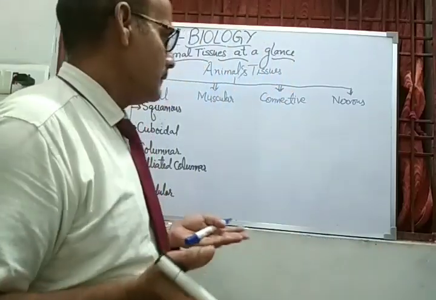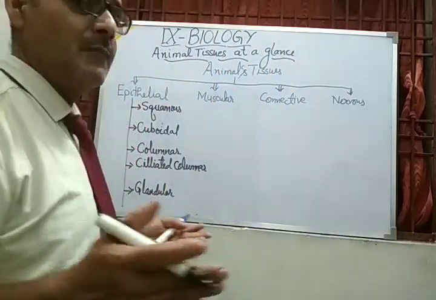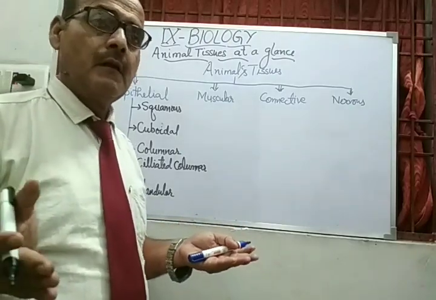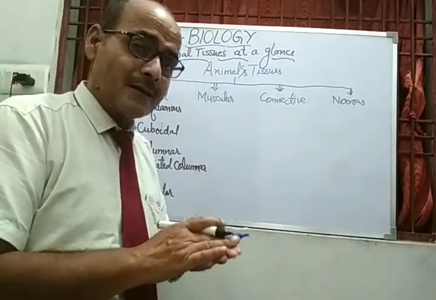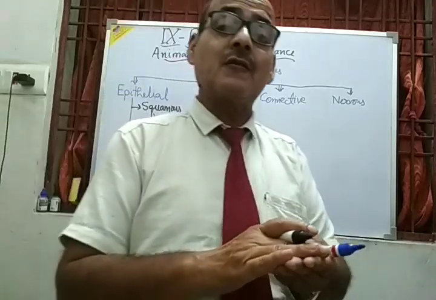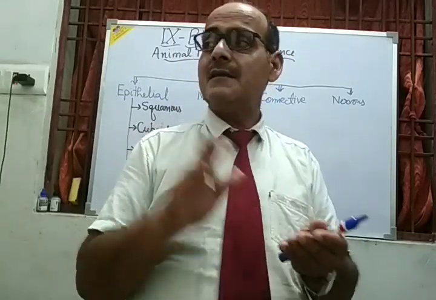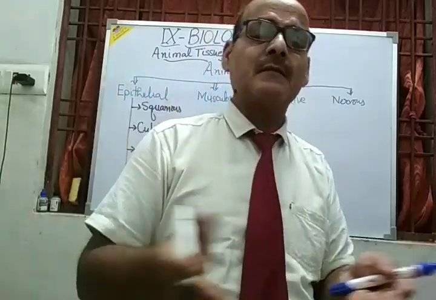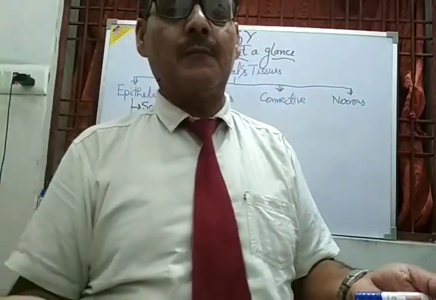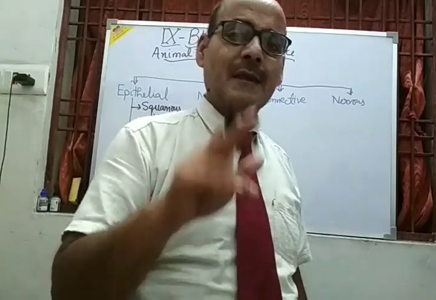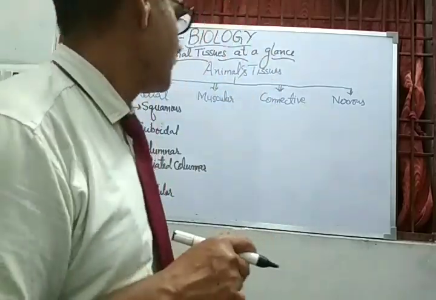So skin, that is the apical part, is meant for protection, while the internal organs also have apical parts and inner parts. Somewhere these constitute the apical part and these constitute the internal lining also. That is why they are called the epithelial.